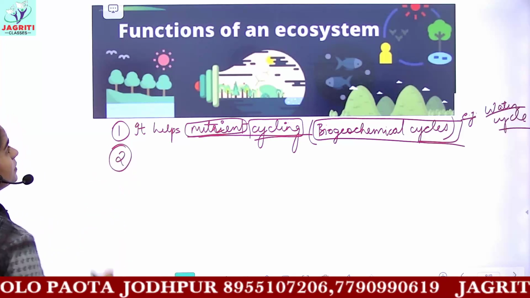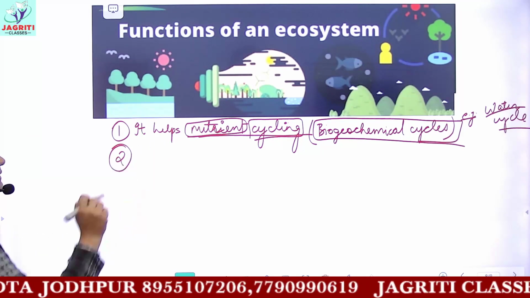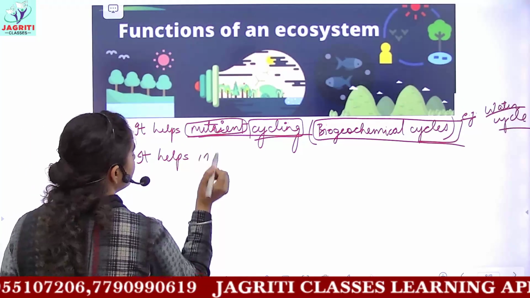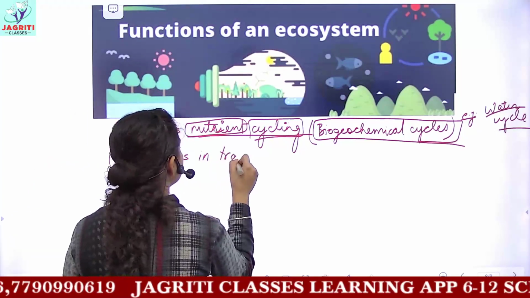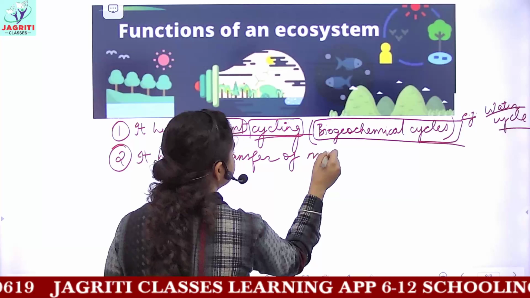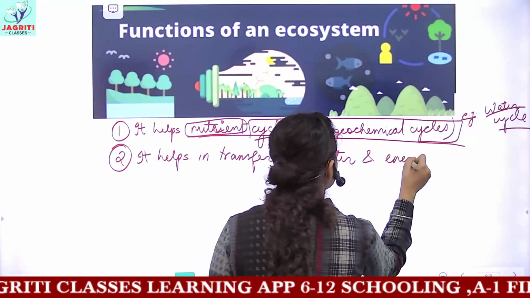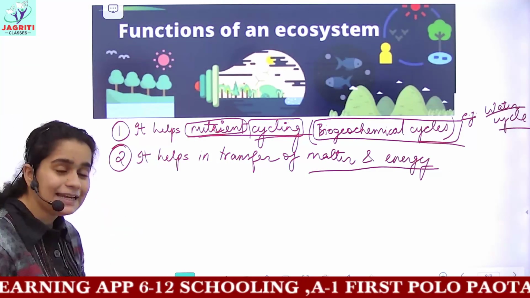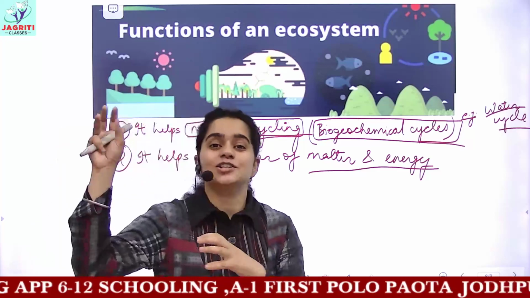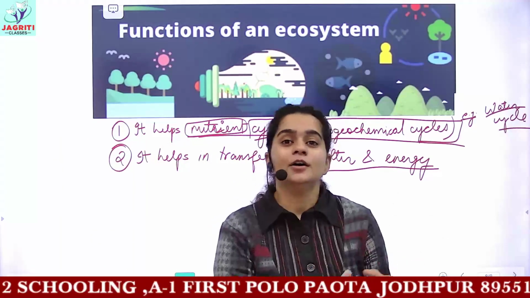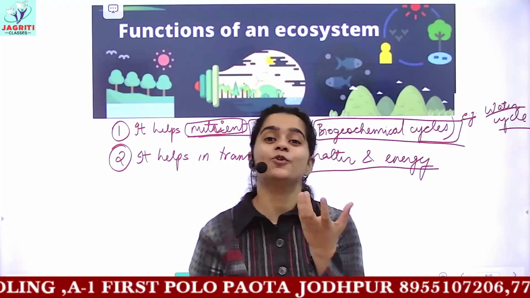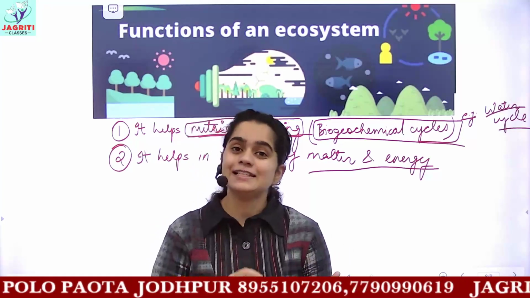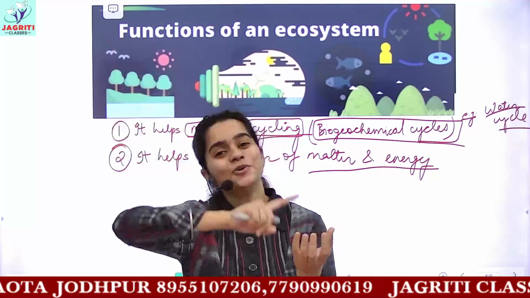And next, you can classify the functions of ecosystem. The first one is it helps in nutrient cycling. Then you can write it helps in energy flow, or it helps in transfer of matter and energy. You know that green plants receive energy from the sunlight, and convert the solar energy into chemical energy, that is in the form of food, carbohydrate, glucose which they make. Glucose is a chemical substance. So we can say green plants convert solar energy into chemical energy.